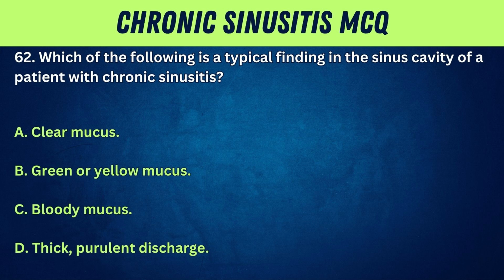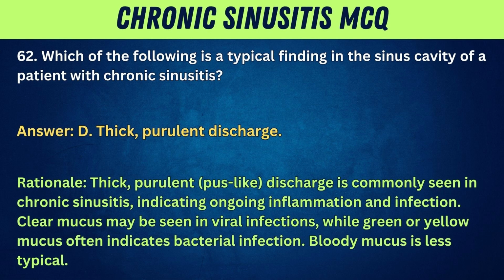62. Which of the following is a typical finding in the sinus cavity of a patient with chronic sinusitis? A. Clear mucus. B. Green or yellow mucus. C. Bloody mucus. D. Thick, purulent discharge. Answer: D. Thick, purulent discharge. Rationale: thick, purulent, pus-like discharge is commonly seen in chronic sinusitis, indicating ongoing inflammation and infection. Clear mucus may be seen in viral infections, while green or yellow mucus often indicates bacterial infection. Bloody mucus is less typical.